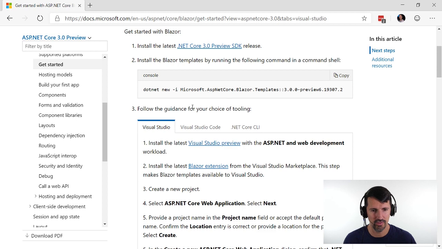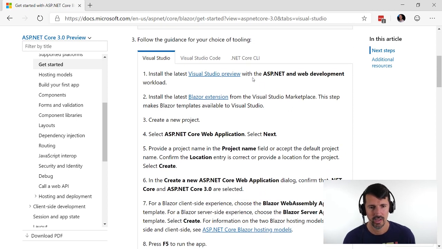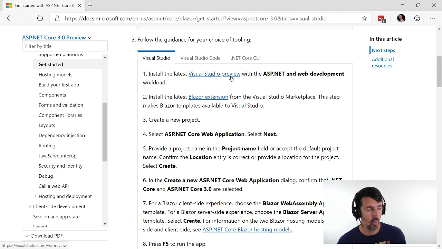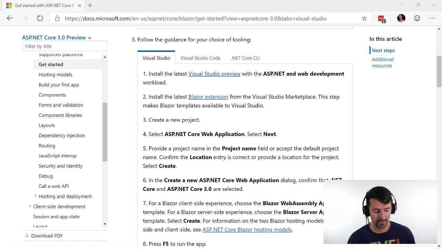So now what's next? Follow the guidance for your choice of tooling. Install the latest Visual Studio preview. Ooh. I think I have. Hold on, let me search. I think I have Visual Studio Preview. Visual Studio. Yes, I do. Oh man, that would have really sucked if I didn't install Visual Studio Preview, because that would take the whole freaking stream.